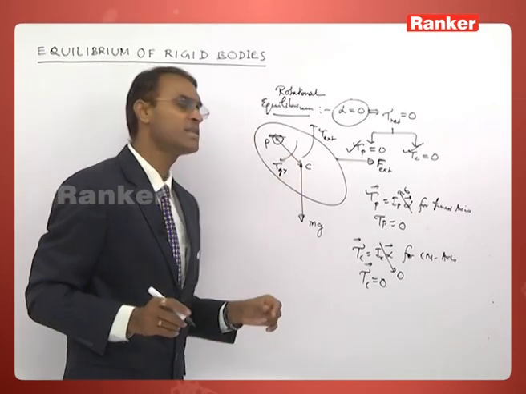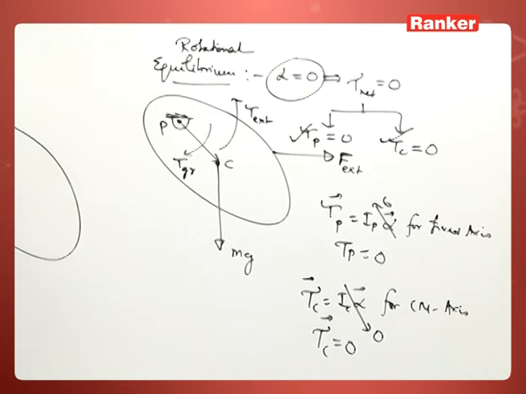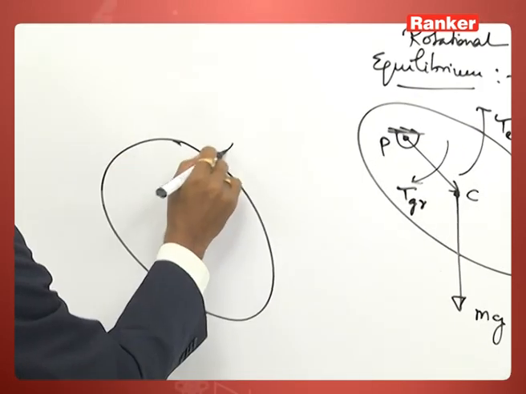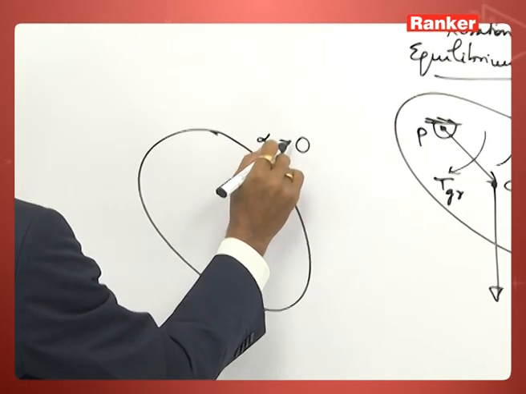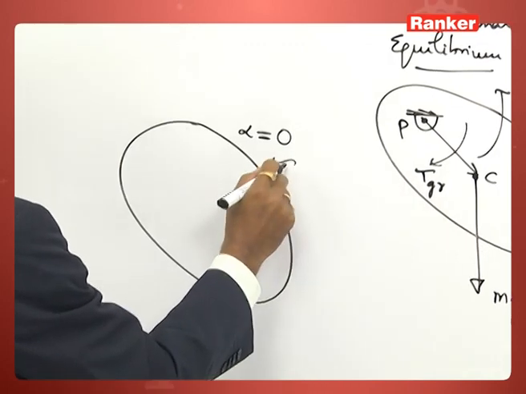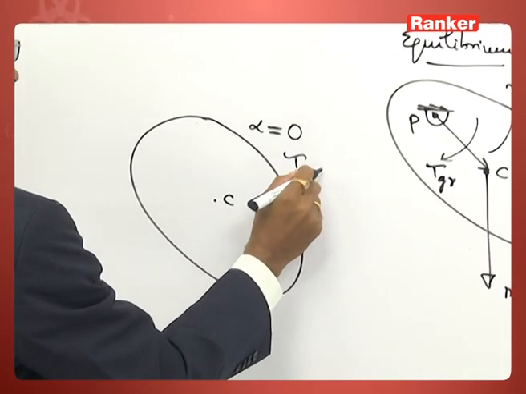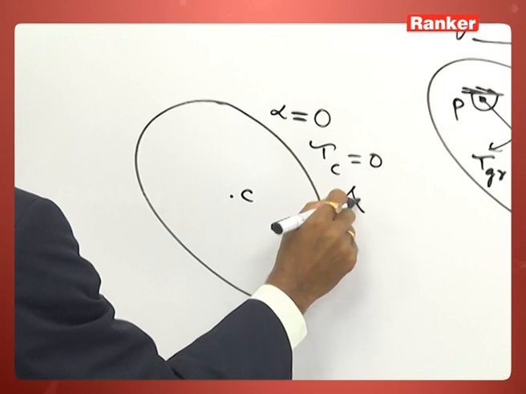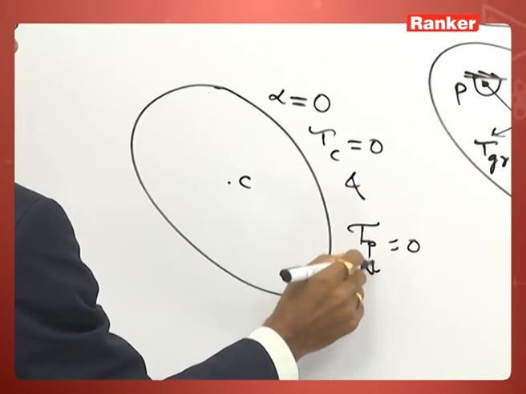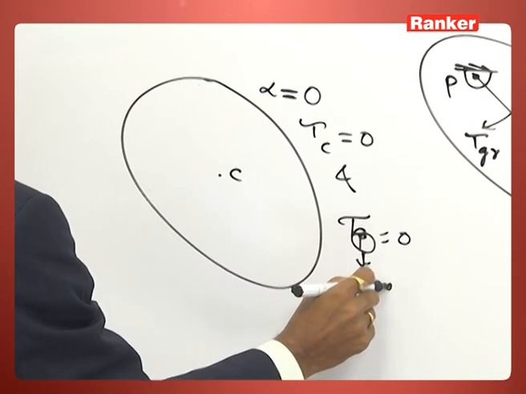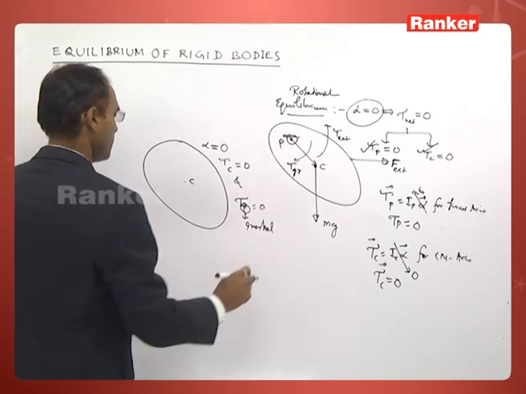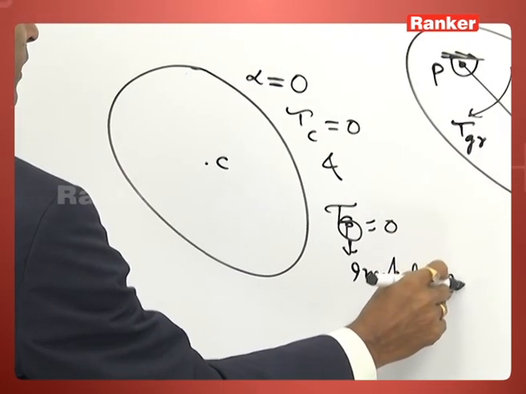But another interesting thing I would like to tell you. When the body is in equilibrium or rotational equilibrium, already you have proved that torque about center of mass is 0 and torque about any point will be 0, and this point must be inertial, a reference point.